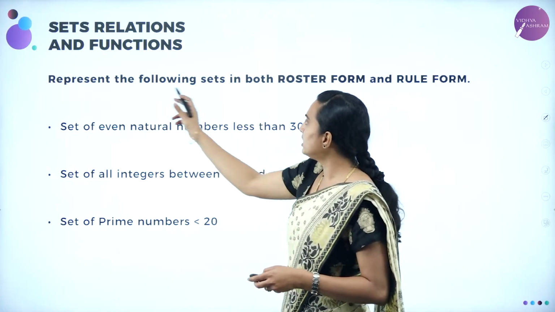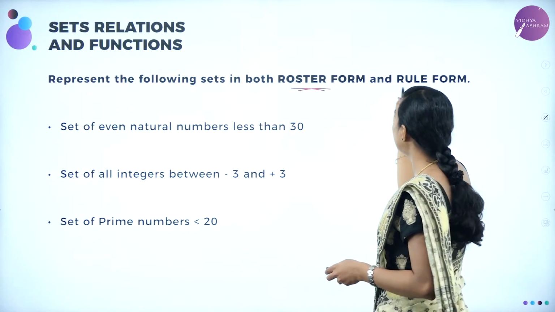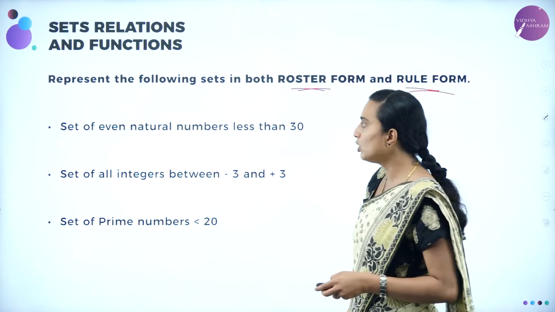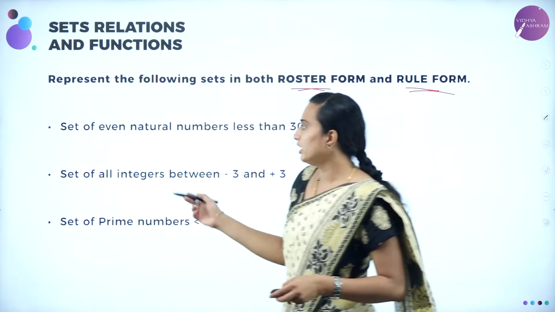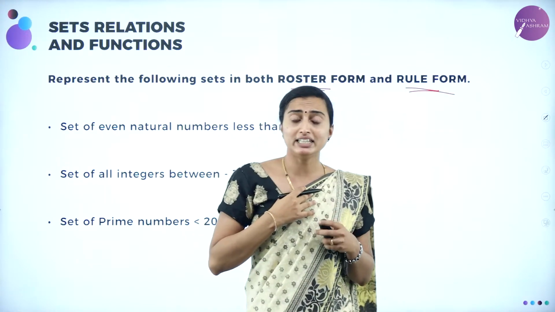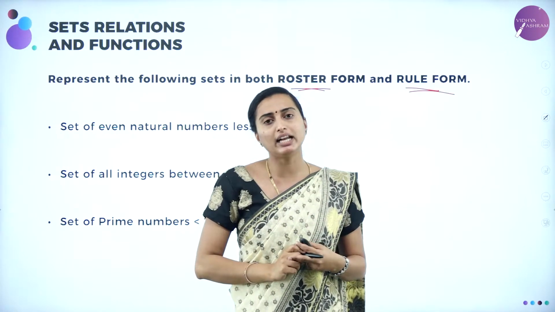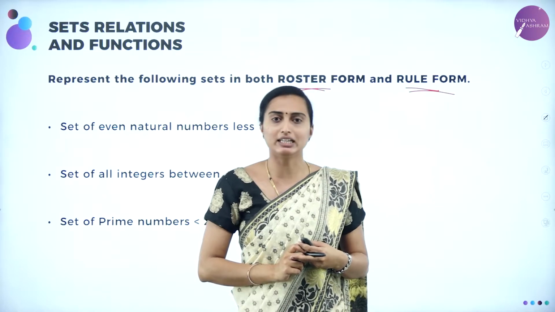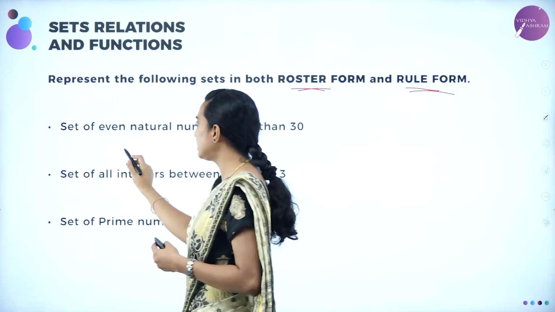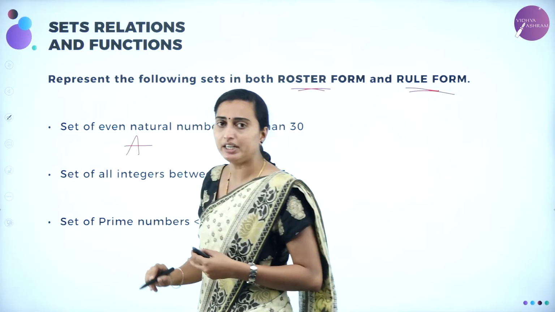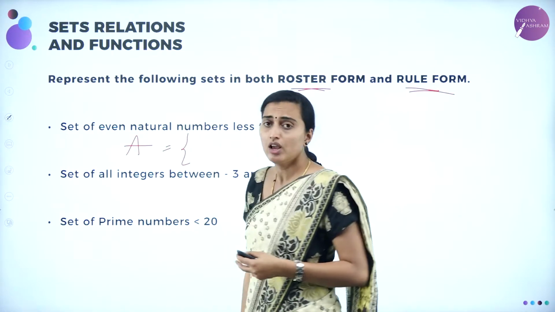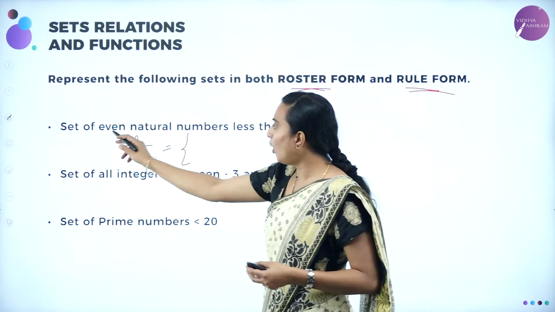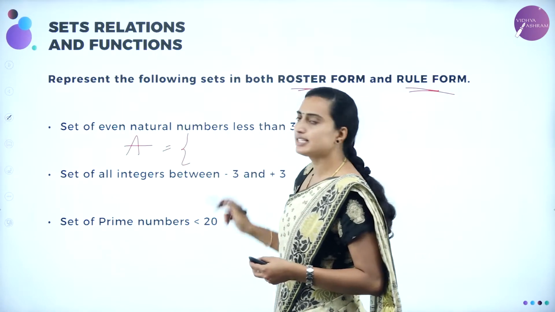See, represent the following sets in both roster form and rule form. So, the set of even natural numbers less than 30. How are we going to write it? Always, dear students, a set is represented by a capital letter. So you are going to write any one set, say A, and within the flower bracket, this is the roster form. You are going to have all even natural numbers less than 30.